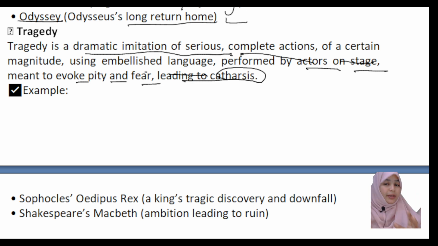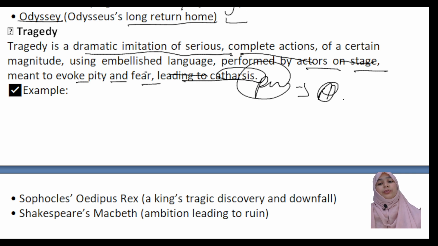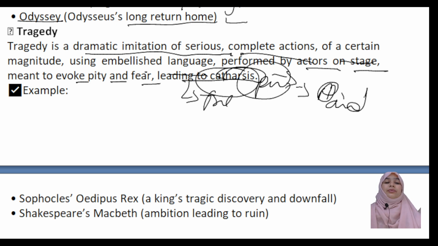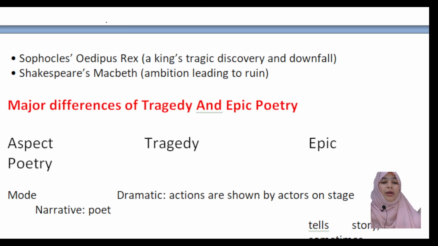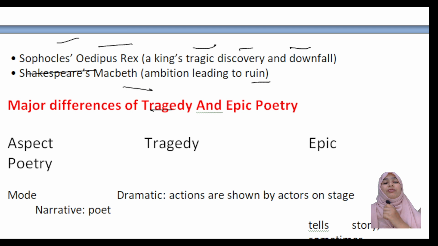Of course, fear should be an effect on the audience through the main character. That leads the main character to catharsis, meaning purification, for the audience also. That leads to the character's tragic flaw, and the catharsis should happen in the audience. We can see the example of Sophocles' Oedipus Rex, the king's tragic discovery and downfall, and Shakespeare's Macbeth, where ambition leads to ruin. Now the major differences of tragedy and epic poetry.